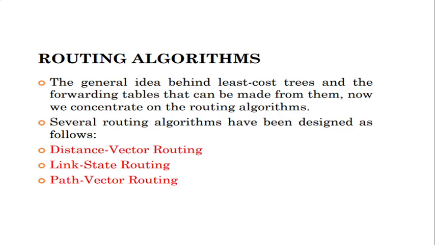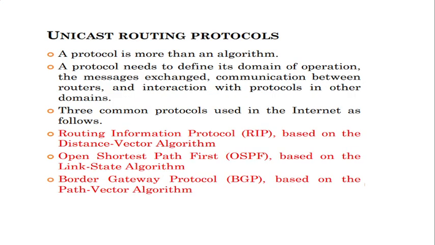So the three different routing algorithms are distance vector routing, link state routing and path vector routing. These algorithms are otherwise called Dijkstra's algorithm and Bellman-Ford algorithm, right? So for unicast routing protocols, some of the protocols that we are using are RIP, right? So one of them is called RIP, which means Routing Information Protocol, and this protocol is based upon the algorithm called distance vector algorithm.